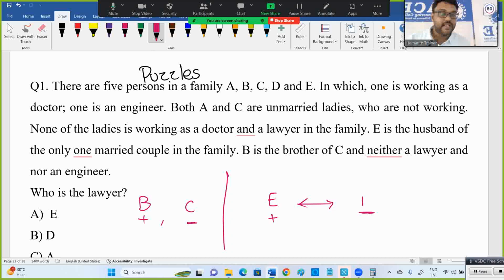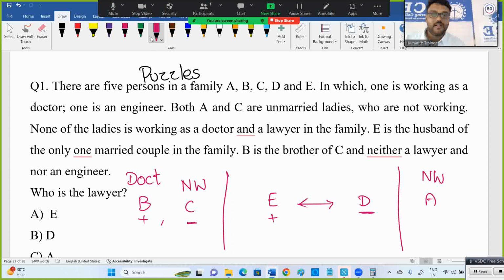E married to D. E married to D. And C is unmarried, not working, NW. B should be what? B is not lawyer, not engineer. We have 2 not working, 1 lawyer, 1 doctor, 1 engineer. So lawyer and engineer not there. So B should be doctor. Now one more lady is A. A is not working. Now only 2 things are left over. What is that? Lawyer and engineer.